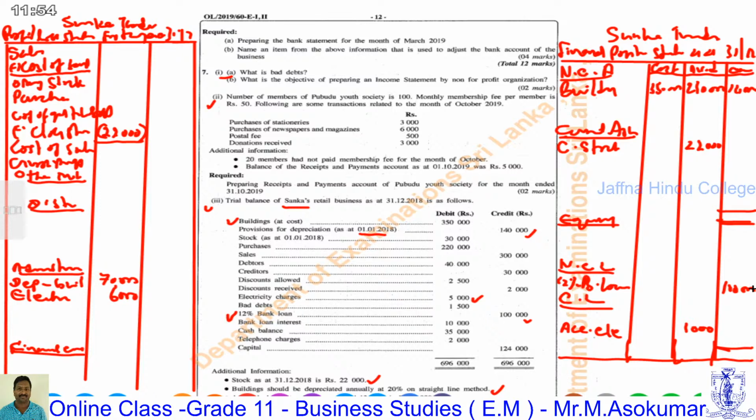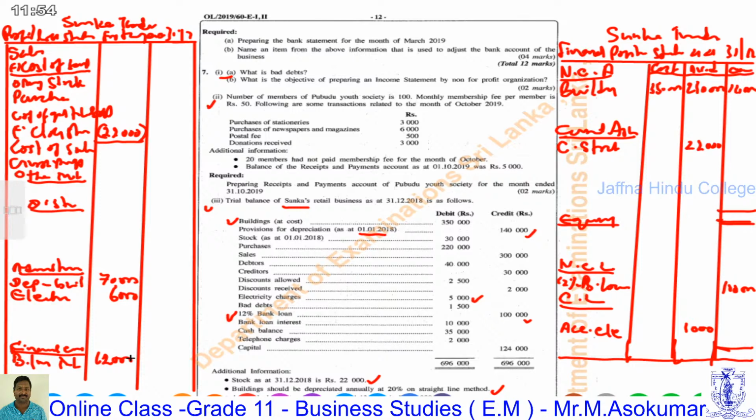The 12% means the annual interest rate. 12% on 100,000 is 12,000. That's the annual bank loan interest. We can record it under financial expenses, bank loan interest rupees 12,000.